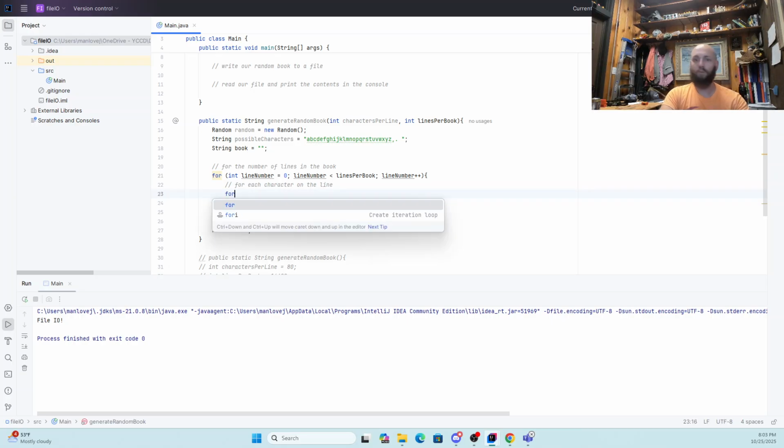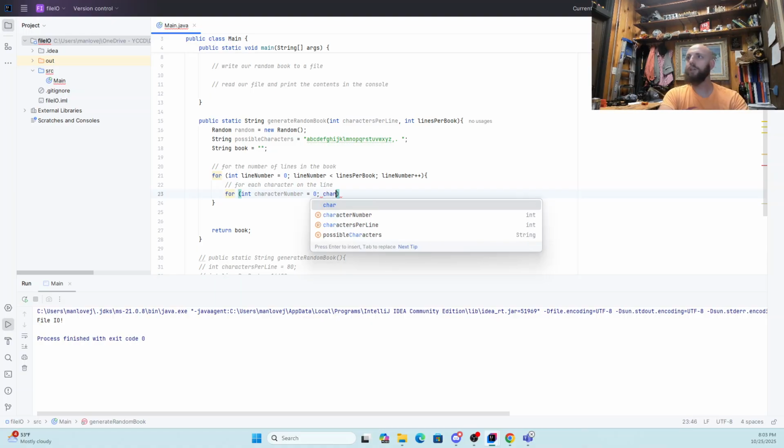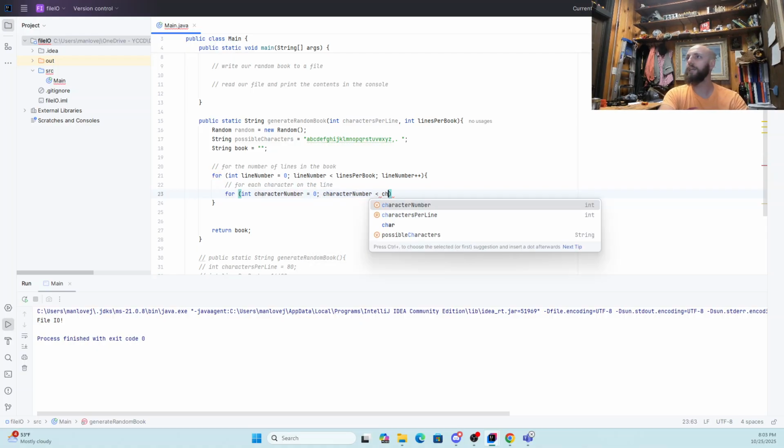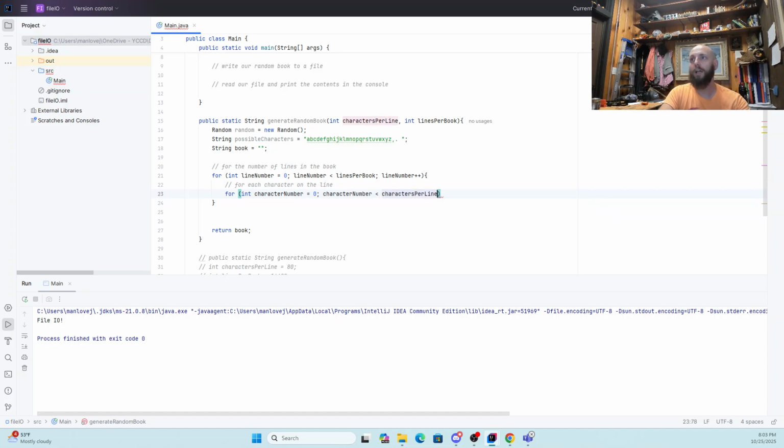So that's going to be for an integer that I'm going to call character number, creatively enough. We're going to start that at 0 as well, and we're going to go as long as character number is less than characters per line, and go up by 1 with that one as well.